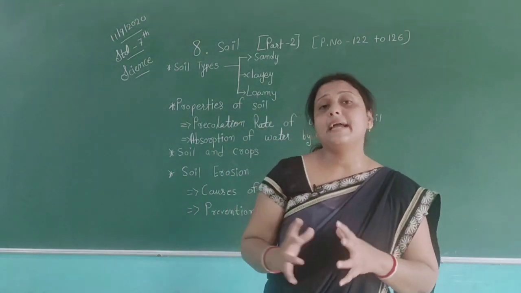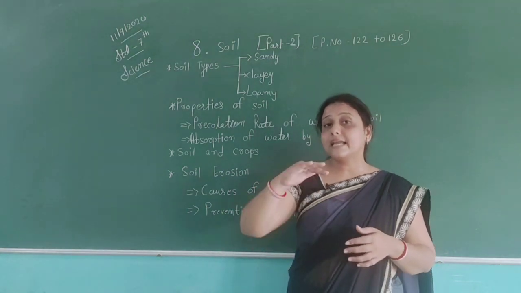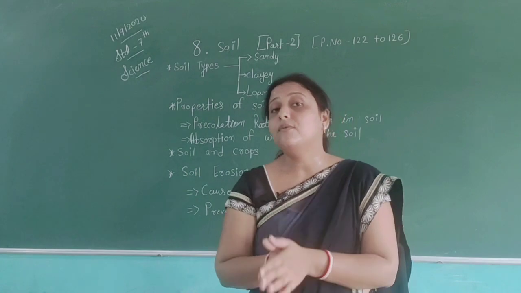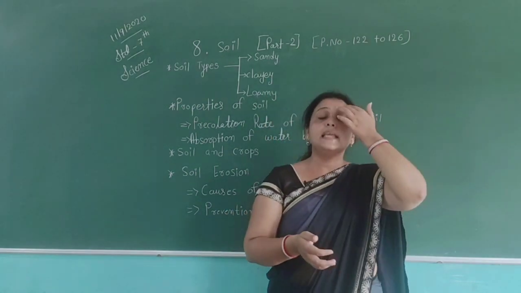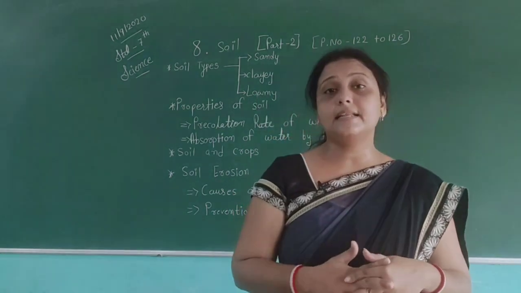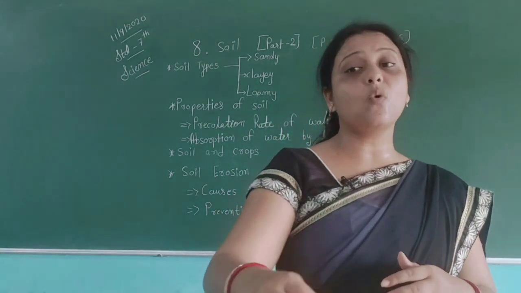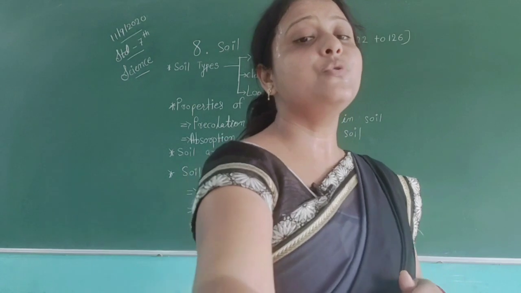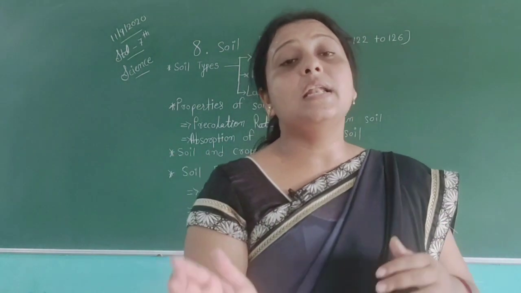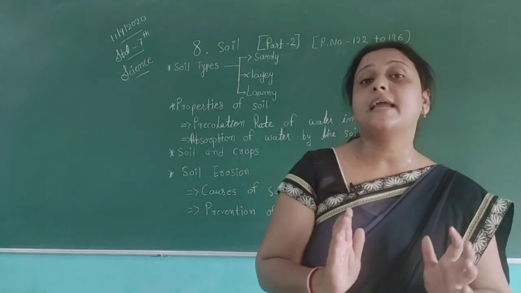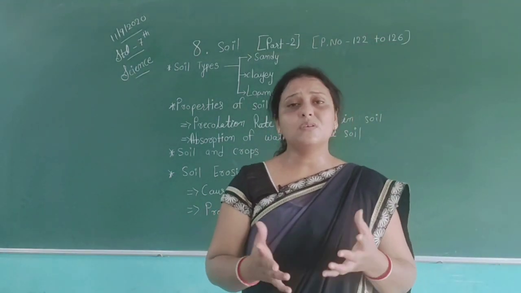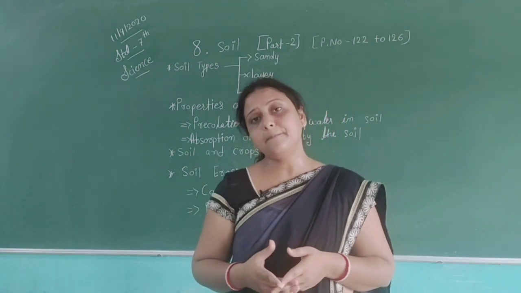So all the fertility of the soil stays in the top layer, but agents, for example wind and water, wash away the fertility of the first layer, and this process is called soil erosion. During this process we lose the fertility of the soil. Because of this we cannot get proper plants and crops, because the soil loses its fertility.